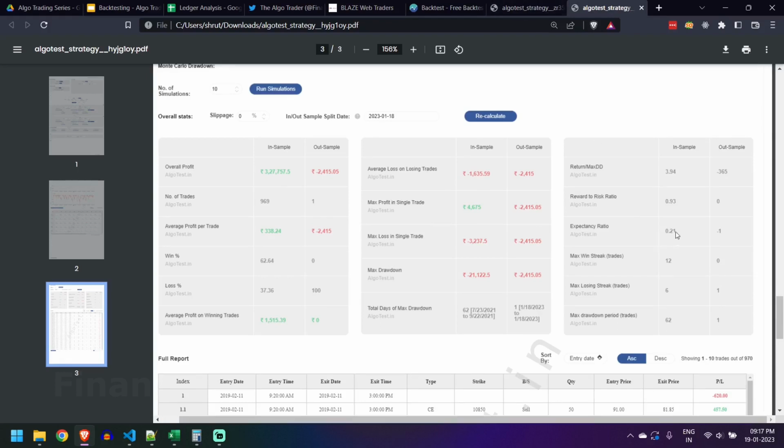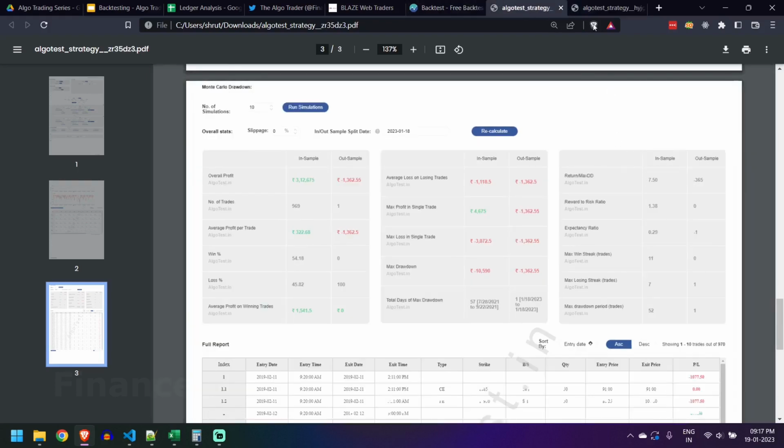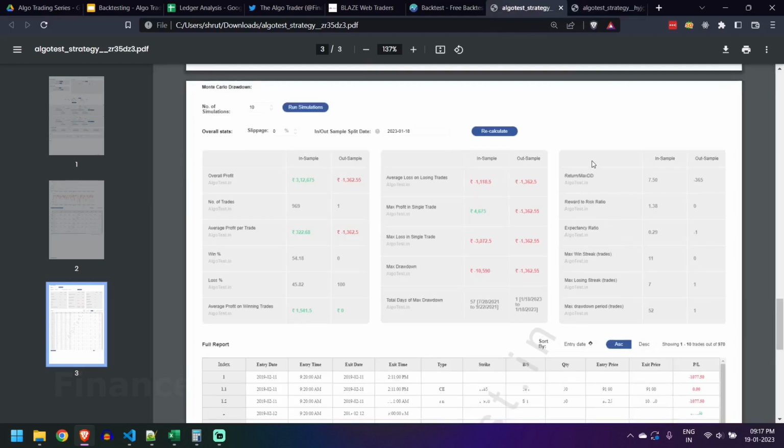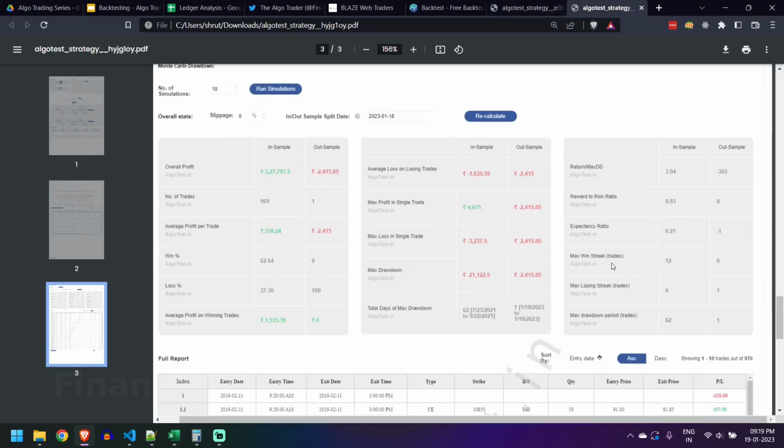The next one is expectancy ratio. Expectancy ratio is nothing but the chances of it making profits. Here it is 0.21, here it is 0.29. Any expectancy ratio above 0.25 is considered to be good. So this max streak days, that is 12, is the number of trades we will keep winning.